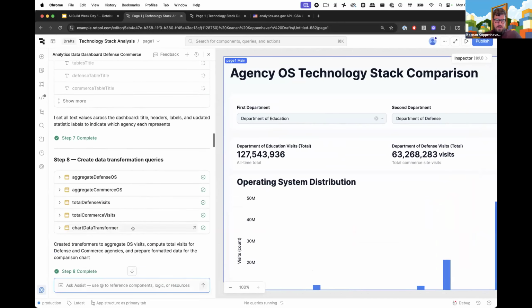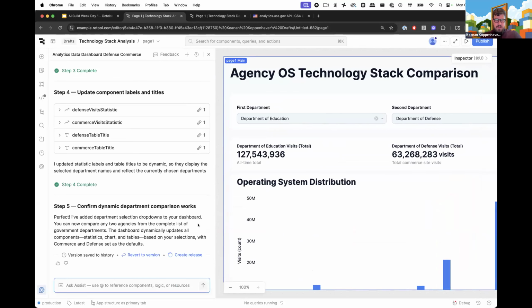So I'm going to pop open Assist again. Scroll all the way to the bottom, and I'm going to create another release, right? This is, again, another checkpoint where it's like, okay, this is working. I feel good about this, etc. Great. So a couple more things that I just want to highlight here before we jump into the Q&A.